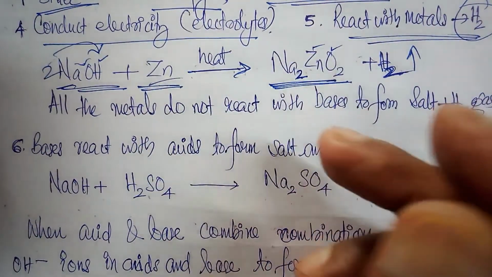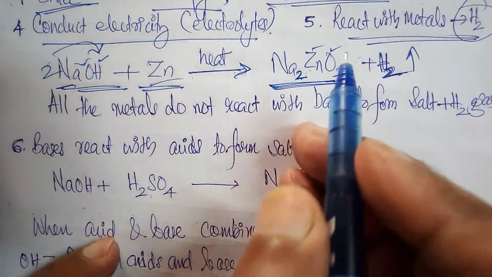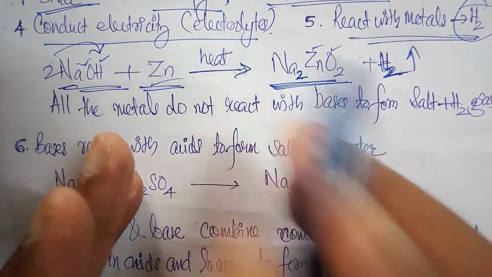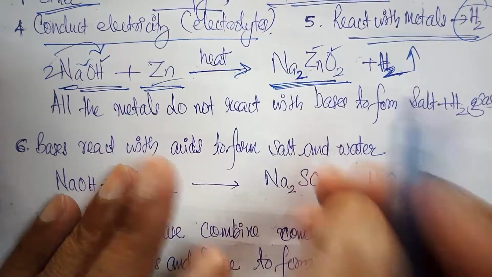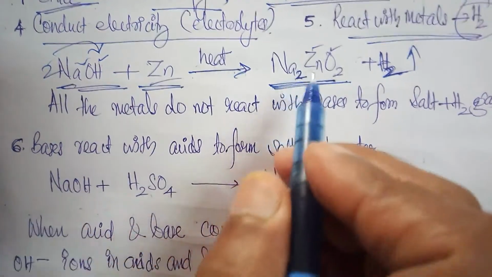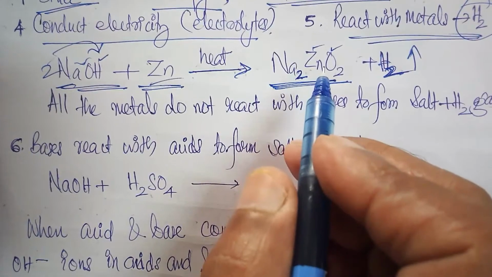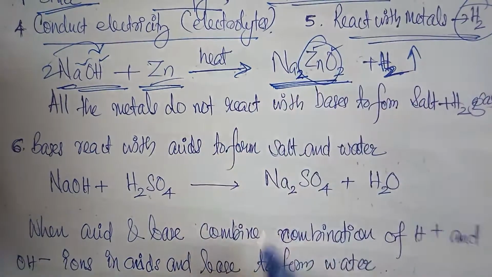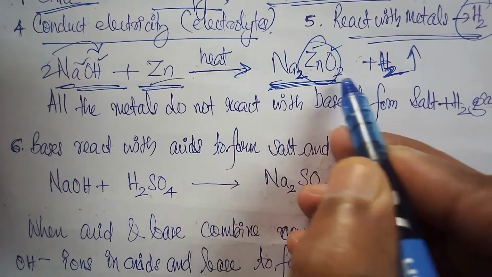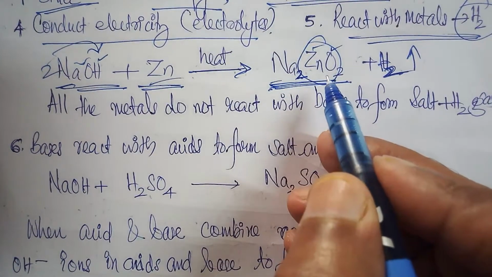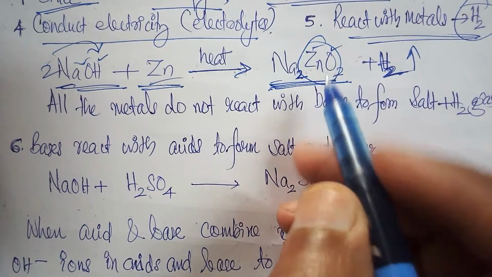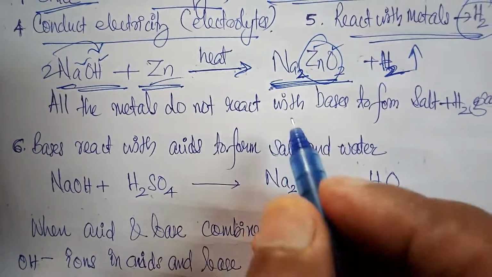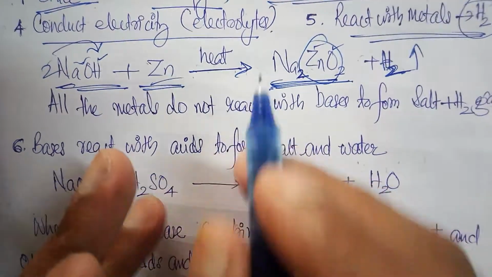The salt formed by the reaction between a base and a metal has the metal present as part of the negative ion, unlike the acid reaction with metal. Na2 will be positive, and this is sodium zincate, and the zincate ion is always negative. It is very important to note that not all metals react with bases to form salts and hydrogen gas.